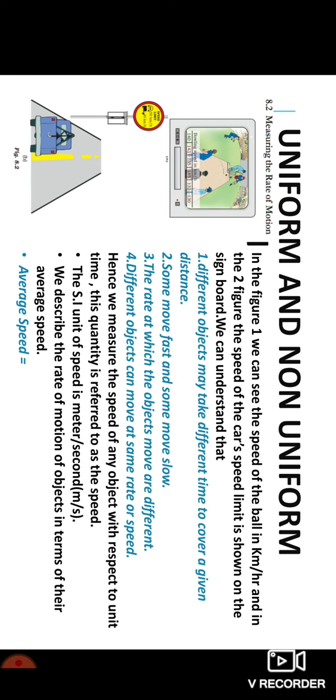After studying the definitions of uniform and non-uniform motion, let us go through some more examples.